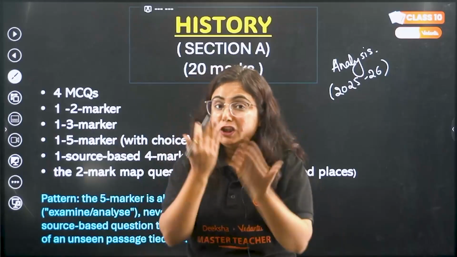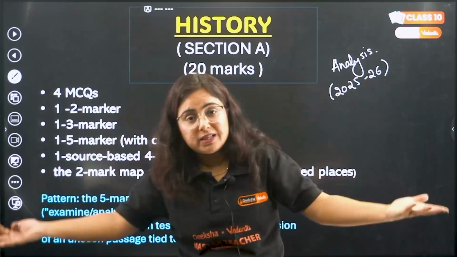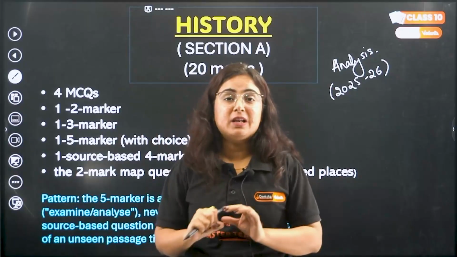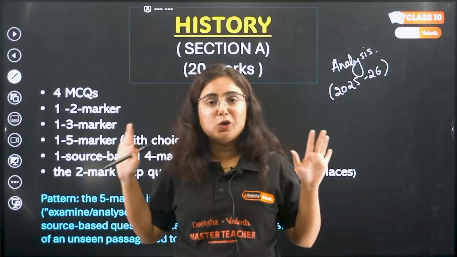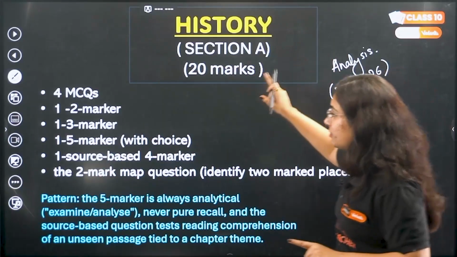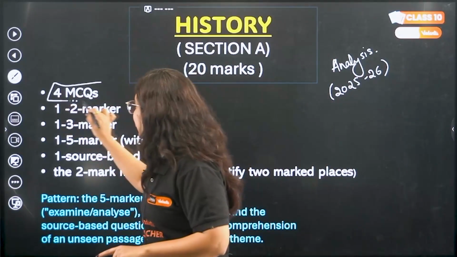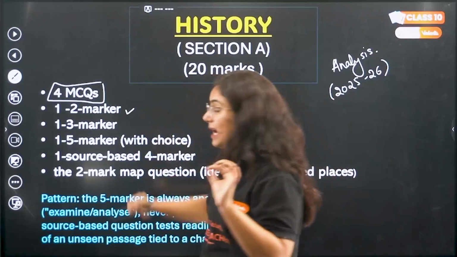If we know the weightage and how the questions are going to come, that is what is known as hacking your exam. Before entering the preparation, we know how the paper looks. When we see the previous year question paper for history, only 4 MCQs came in the exam, and 1 2-marker question.